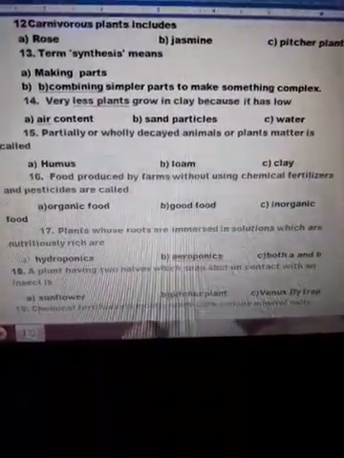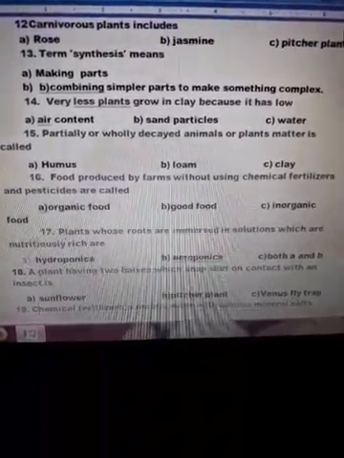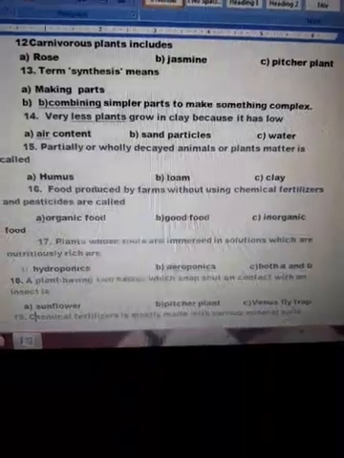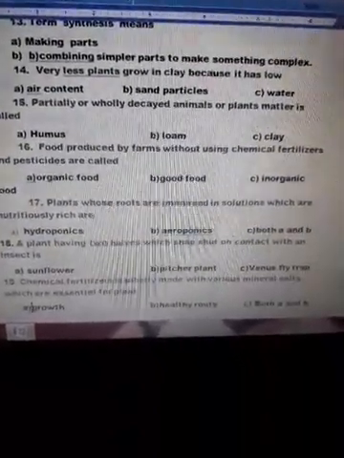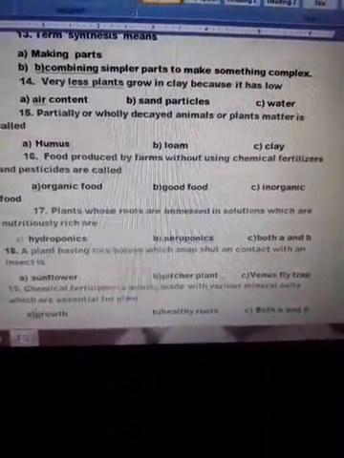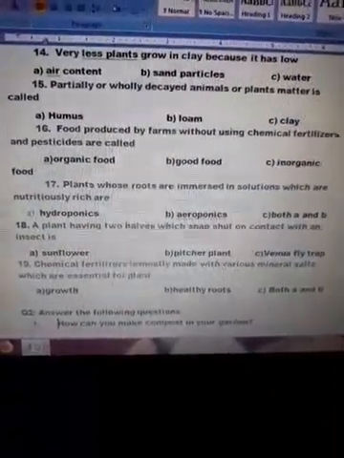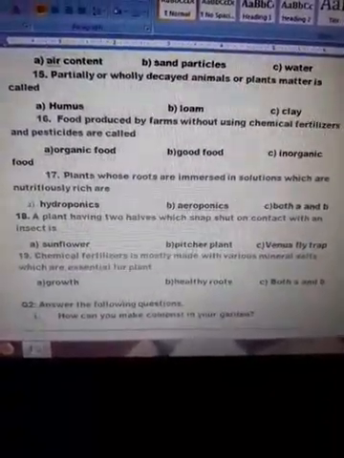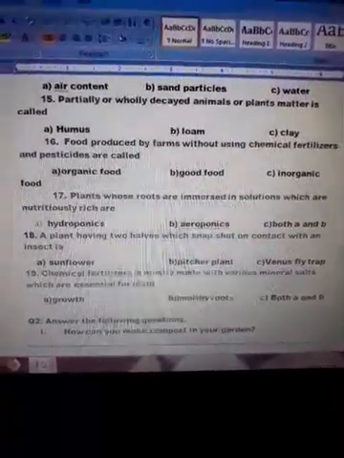A plant whose roots are immersed in a nutrient-rich solution is called hydroponic, as in the case of aeroponic, plant roots are exposed to air. Number 18: a plant having two halves which snap shut on contact with an insect is called Venus flytrap. Chemical fertilizers are made with various mineral salts which are essential for plant growth as well as healthy roots.